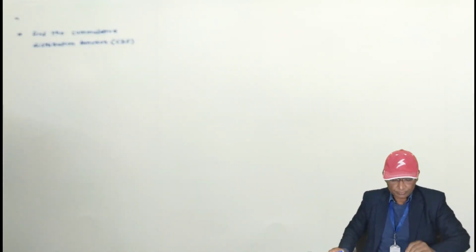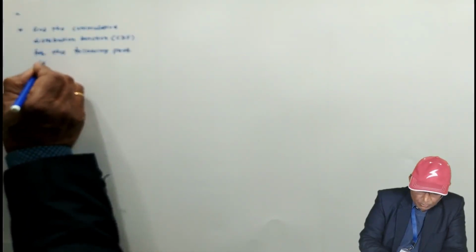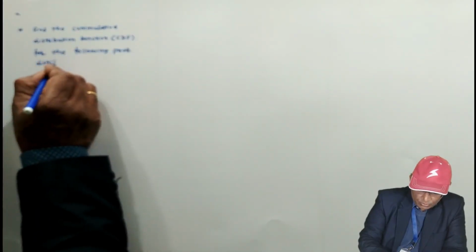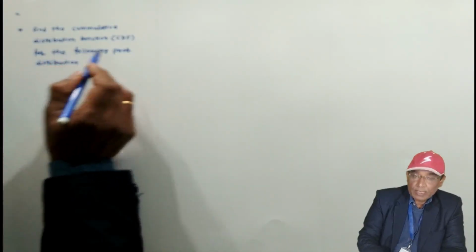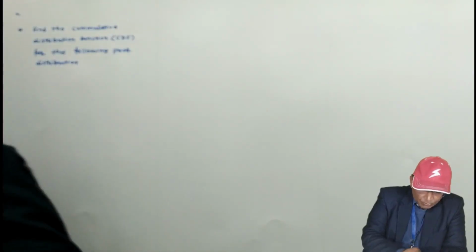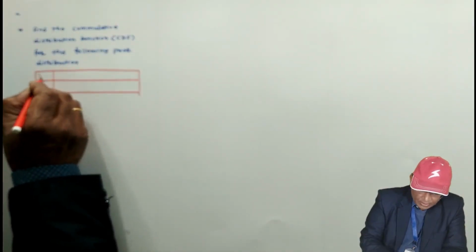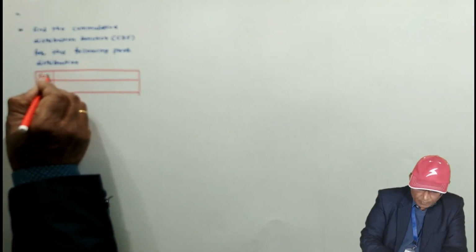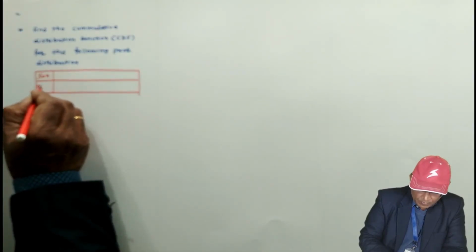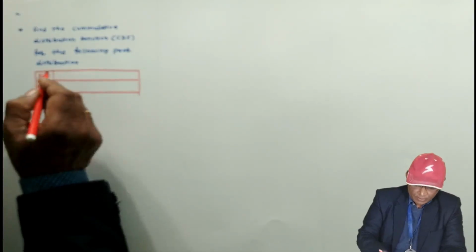We are going to find the cumulative distribution function for the following probability distribution, and the probability distribution is given to you. Here I am writing the random variable and P of X equal to small x. This is only the fashion of writing.